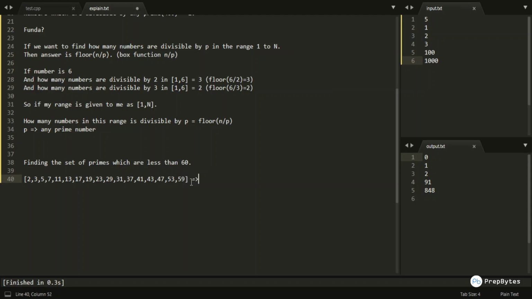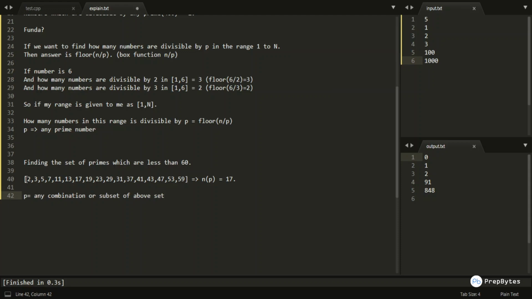So we can see that the total number of primes less than 60 is 17. Now we will have to find all possible subsets of this set, or basically all possible combinations of such primes, and check the divisibility condition: how many numbers are divisible by p, where p can be any combination or subset of the above set.